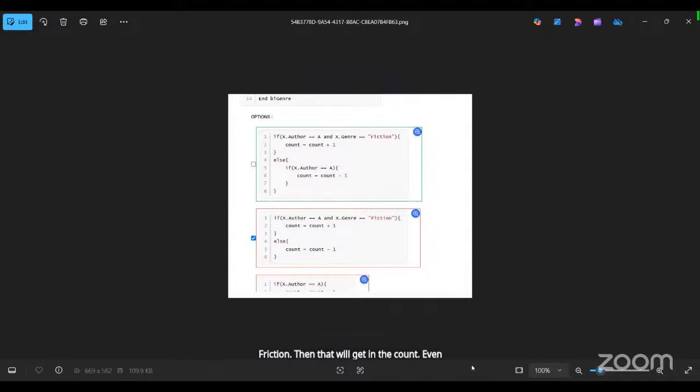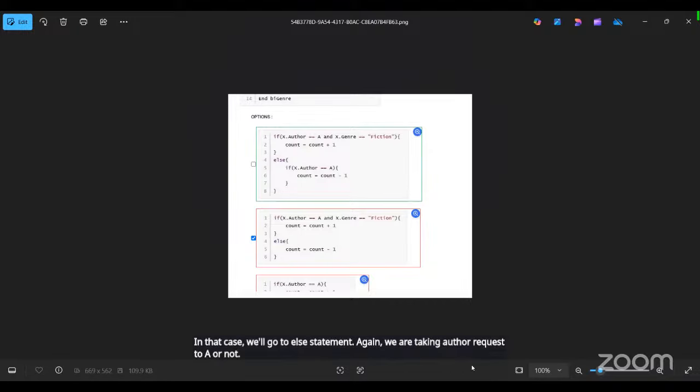Even if the author is A and it is non-fiction, in that case it will go to the else block, right? If the whole condition is false, then it will go to else. Yes, the whole condition. If author equals A, that is true, but genre is non-fiction, that will be false. So true and false will become false, right? In that case, we'll go to the else statement. Again, we are checking if author equals A or not. So count will be equal to what? Count minus 1. Right?